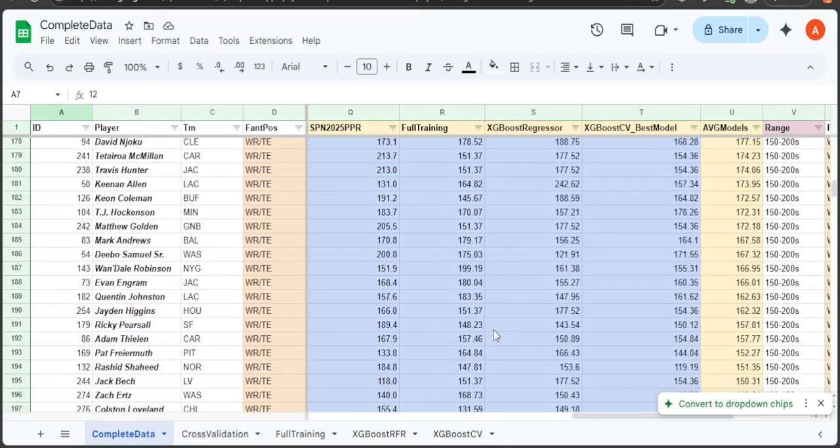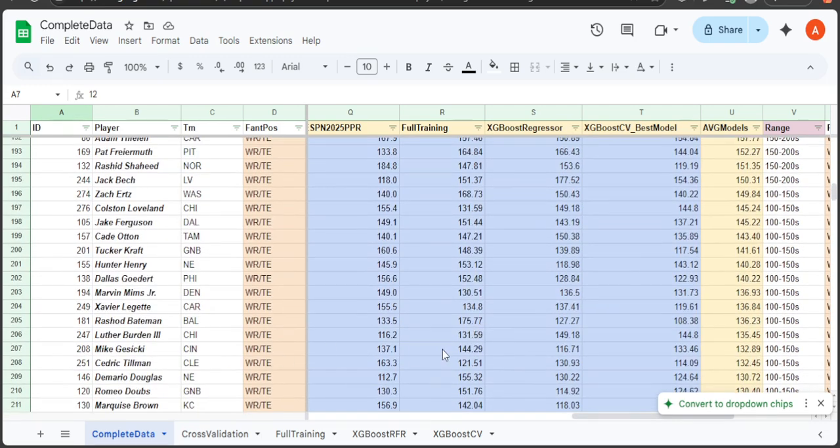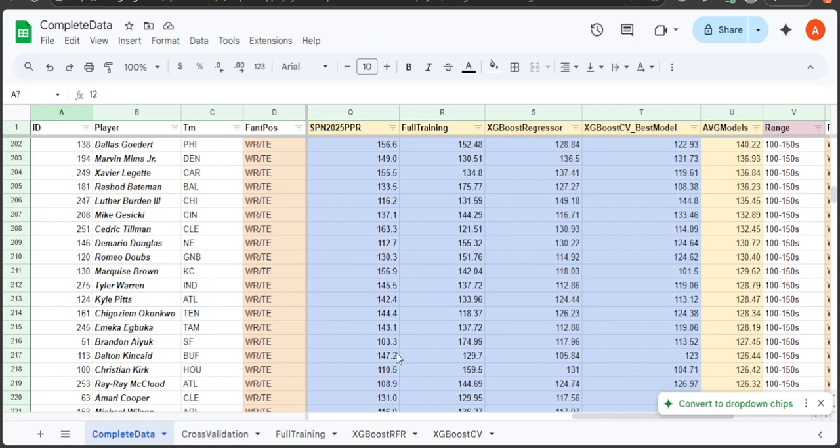Let's look at a rookie. Luther Burden Jr. 116. So 135. That's reasonable. That's within the realm of possibility. Emeka Egbuka, especially with Godwin being out and Mike Evans being old, 128.